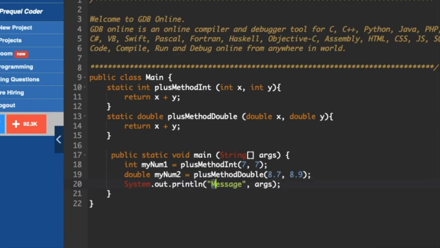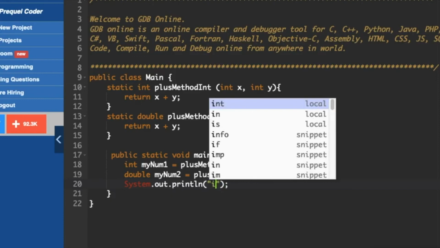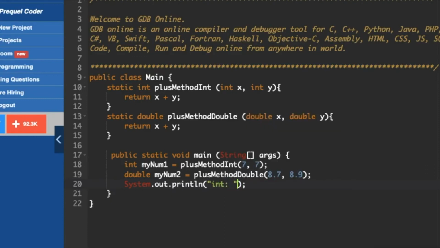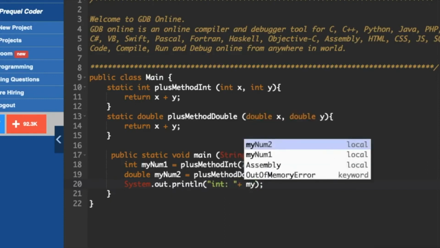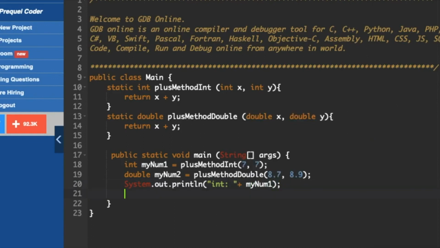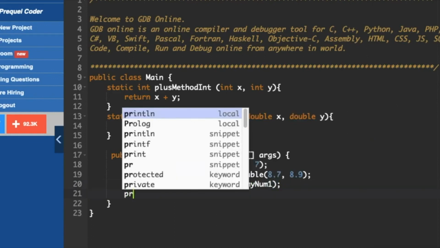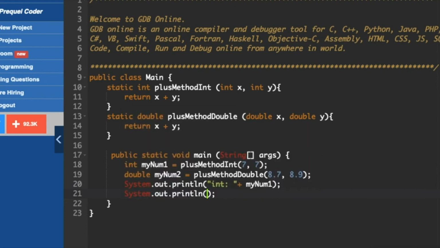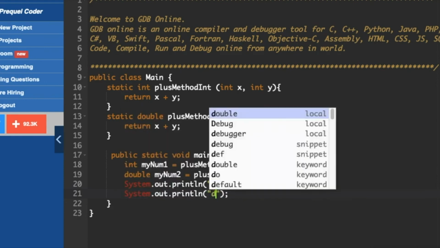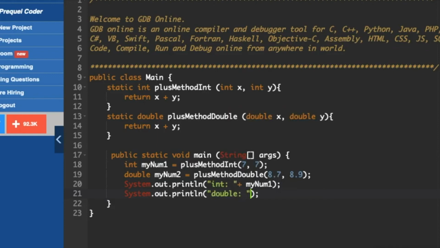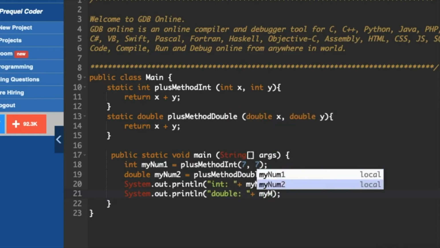So I want to print a line. Now I want the addition of these numbers. Here I will write int plus myNum1, and the same line for the second one also, but we'll make changes in the data type which we are going to declare, and myNum2.